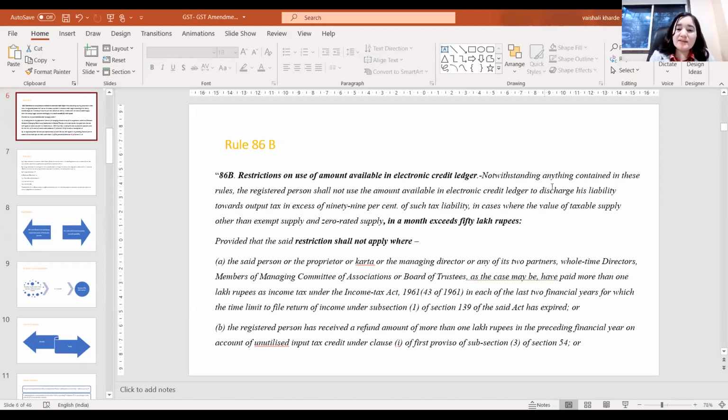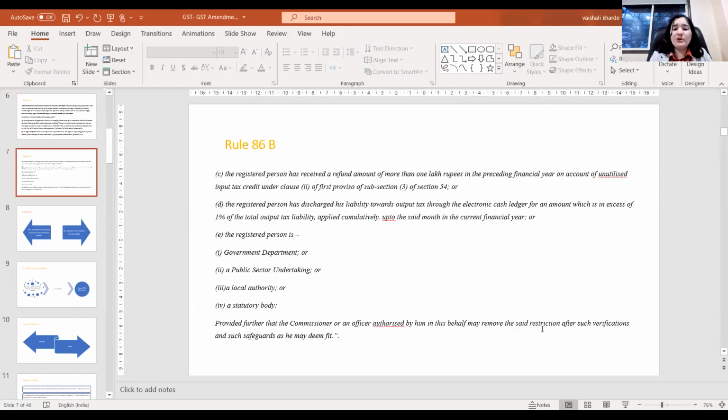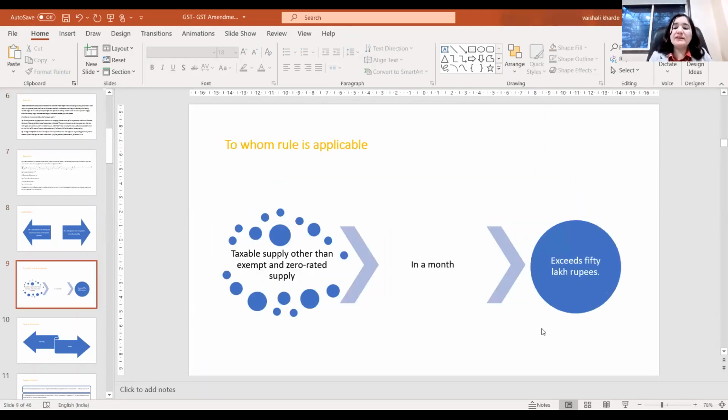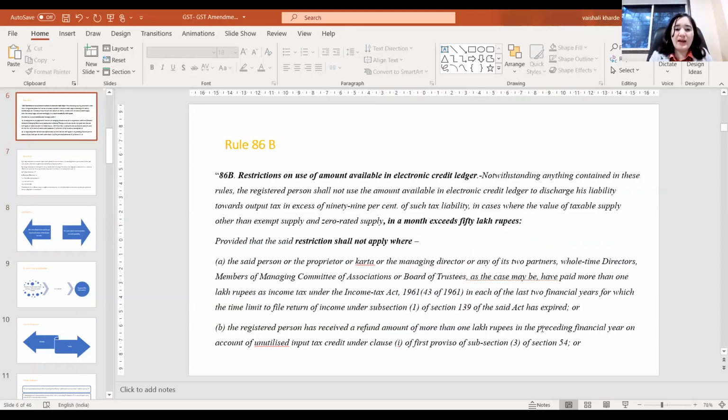But in our view, as it is a monthly test, we have to check the monthly applicability of this rule. Then the computation should also be monthly rather than yearly. But we'll see what the practical aspects are, or any clarification from the government in this regard.